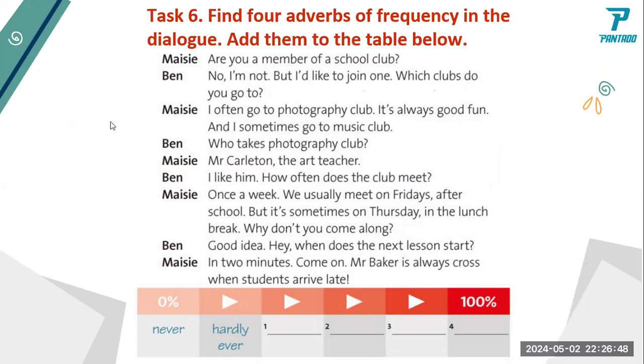Again, find the adverbs of frequency, Caroline, in the dialogue. Adverb of frequency, example: never. Okay, that's an adverb of frequency.